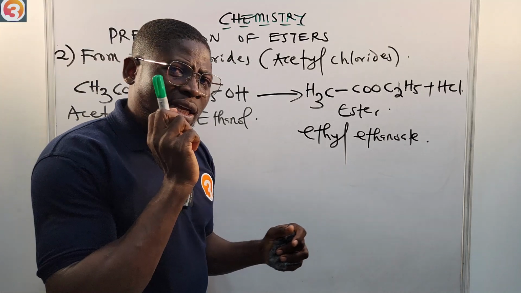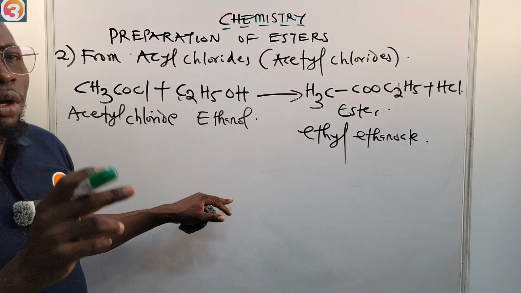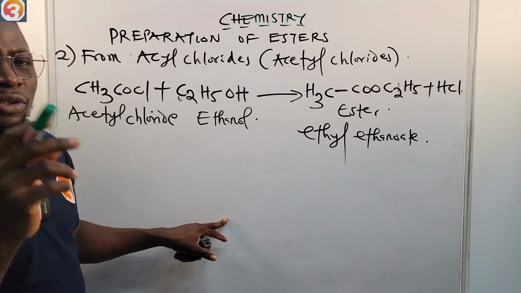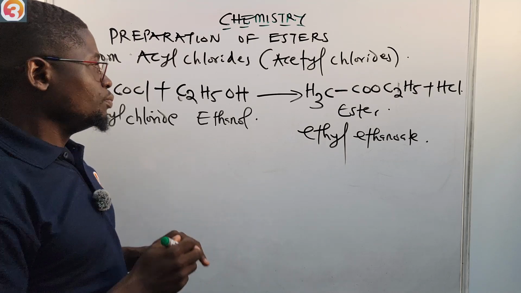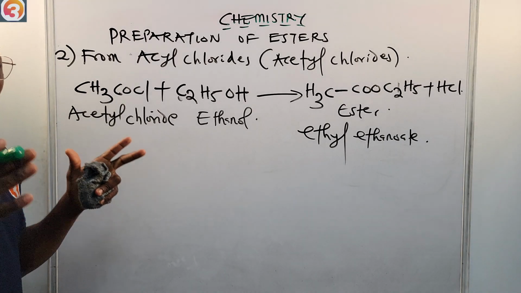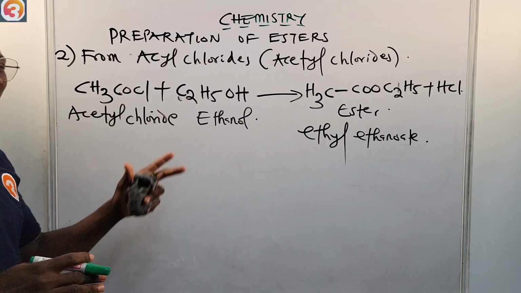Acetyl chloride. That's how this HCl is formed there. Now, like I told you earlier, alkanoic acids do not react with aromatic compounds, but acetyl chloride will react with an aromatic compound to give you an ester. So you cannot use an alkanoic acid when you want to react with an aromatic compound. Instead, you use acetyl chloride.